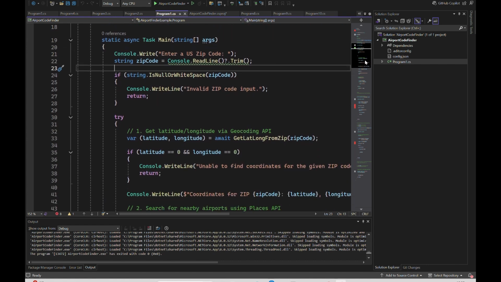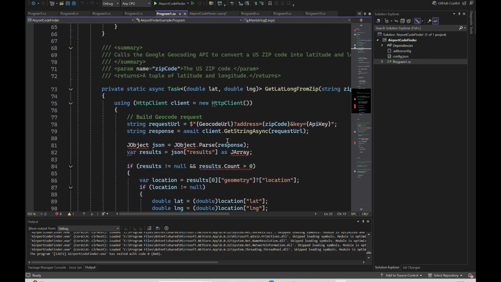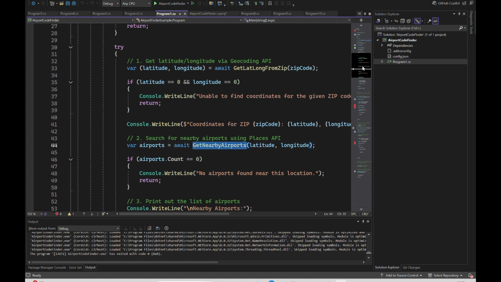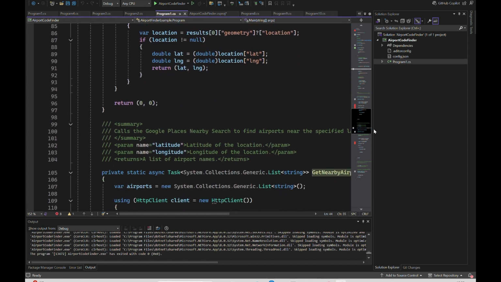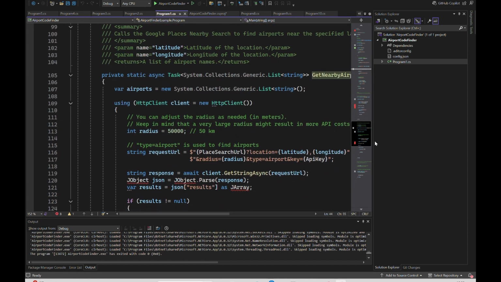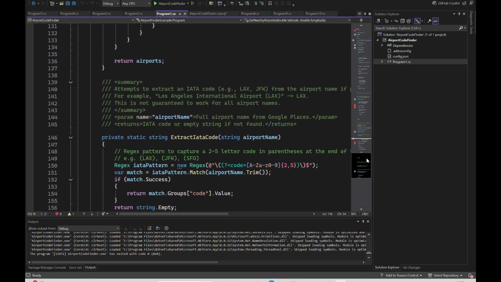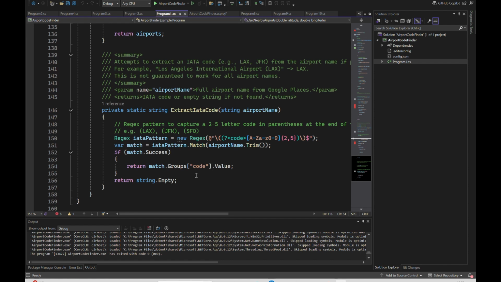It is taking the latitude and longitude from the zip, so it is calling, if I'm not wrong, the geocode URL to get the lat long of the zip code, and then further finding the nearest airport to that lat long, again using the Google API, which is the place search URL API. Finally it finds the IATA codes using a regular expression, and it's assuming that the IATA code is somewhere in the airport name, which we are not sure is there, but maybe it is. So we'll find out if this works.